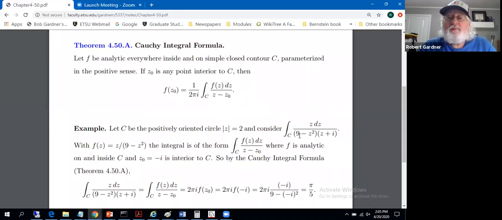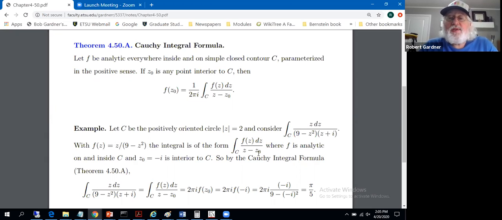We have some problems at plus or minus 3, where we get division by 0, but plus or minus 3 aren't in the circle mod z equals 2. And we have a division by 0 at z equals negative i, and negative i is in the circle mod z equals 2. So for the analytic function, let's choose f of z as z divided by 9 minus z squared. That is analytic on and inside mod z equals 2.